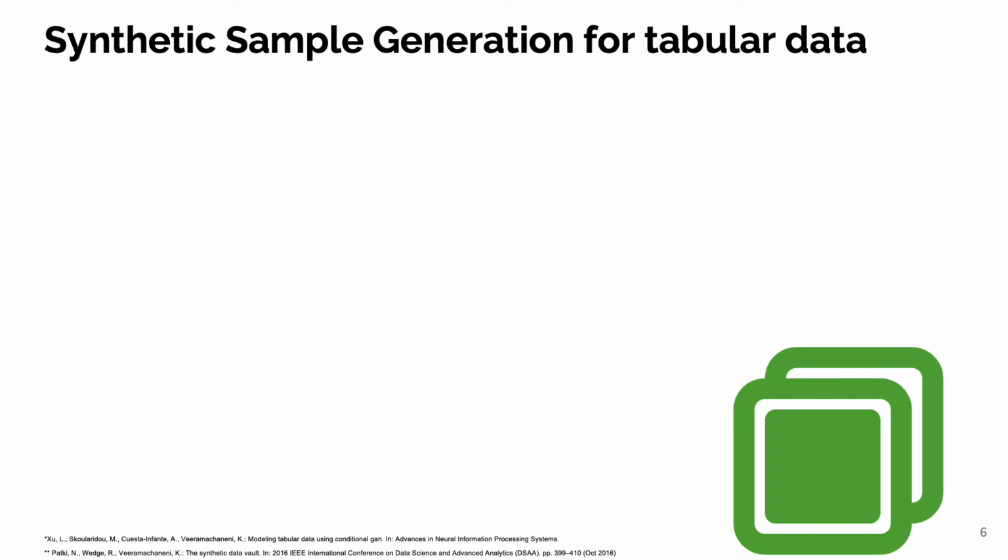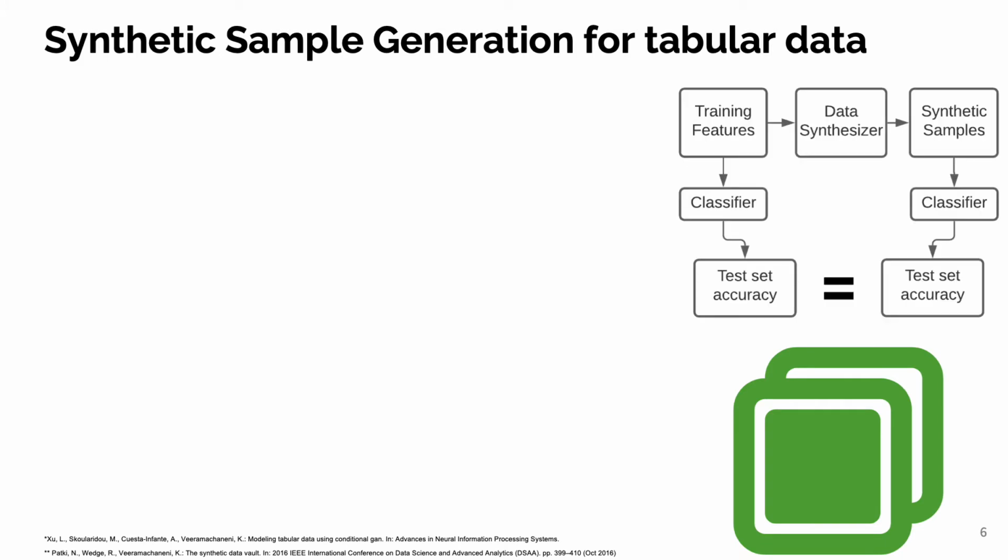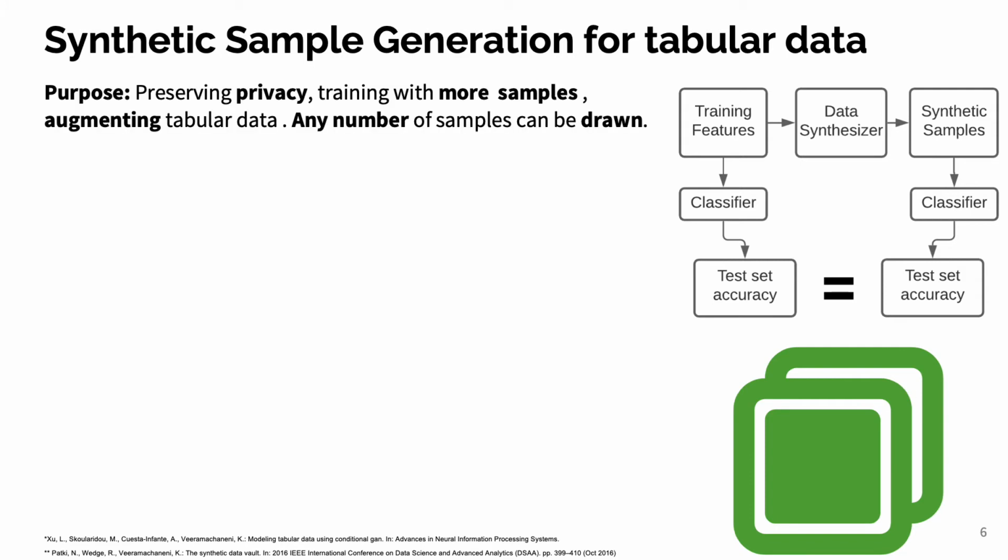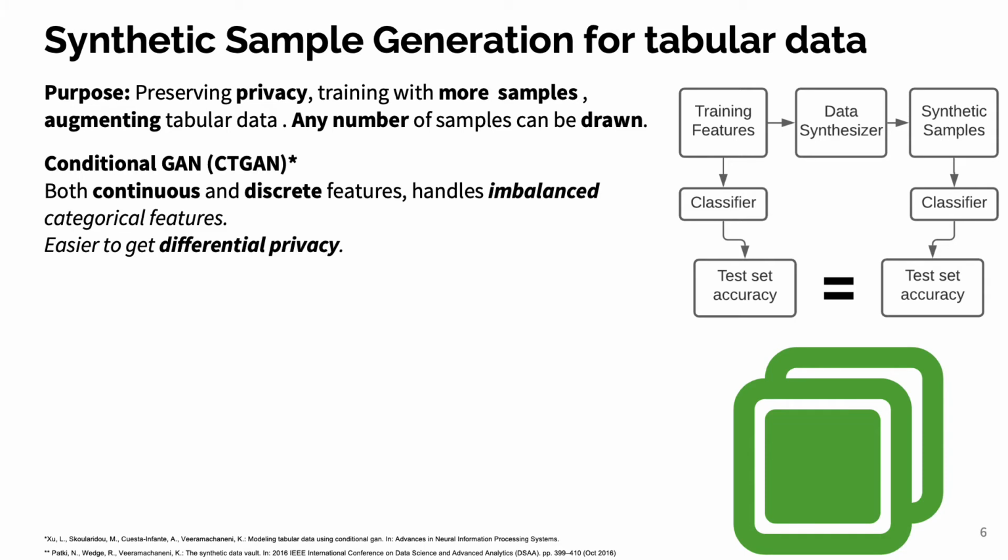Some more details on synthetic sample generation. Data synthesizers learn the distribution of features from training data such that using their output, synthetic samples will achieve almost the same performance on test data as using the original samples would have. Synthesizers are helpful in multiple ways. Synthetic data can preserve privacy of sensitive data by replacing original samples for training. Also, in sample sparse settings, it can be used to increase the training size by generating similar versions of the original data points. Once a data synthesizer is trained, we can draw as many samples as we desire from it.